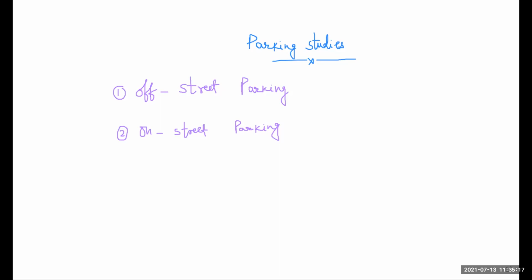I also discussed what curb parking means in the geometric design part of transportation engineering. So, keeping the traffic congestion in mind, off-street parking is provided depending upon the availability of space.